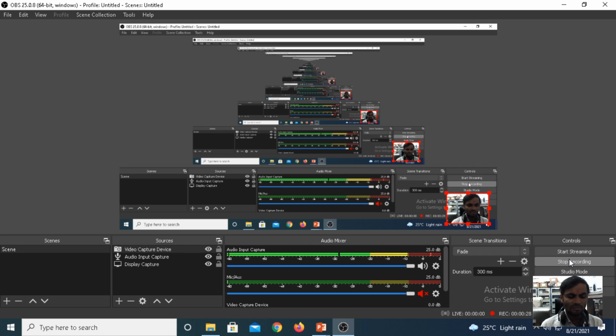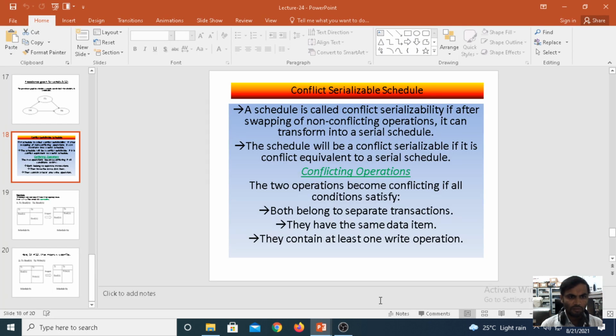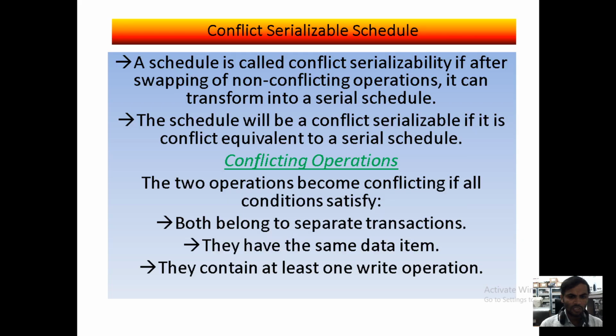In the last class, we learned about the conflict serializability of schedules. Now we will recall again the conflict serializability.